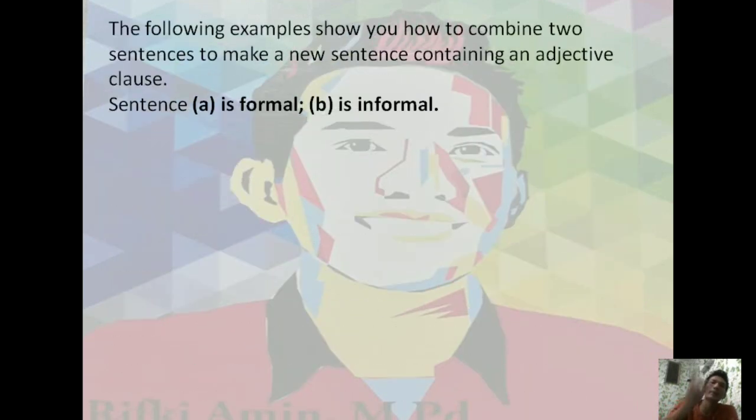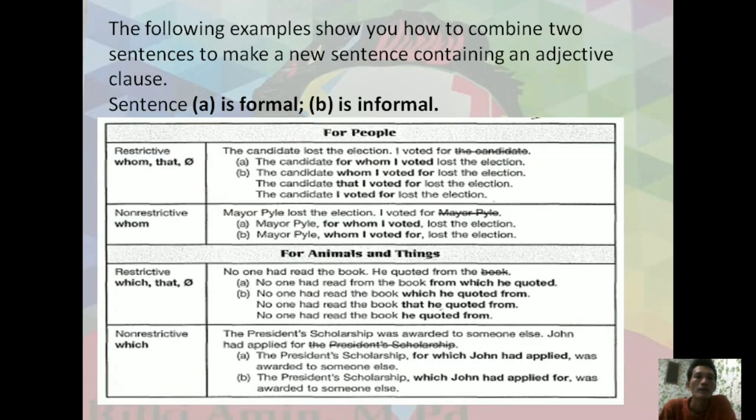Okay, the following example here: A is formal and B is informal. The candidate lost the election. I voted for the candidate. For the formal one, you use whom or restrictive, or you are able to use that, or maybe you are able to omit it.